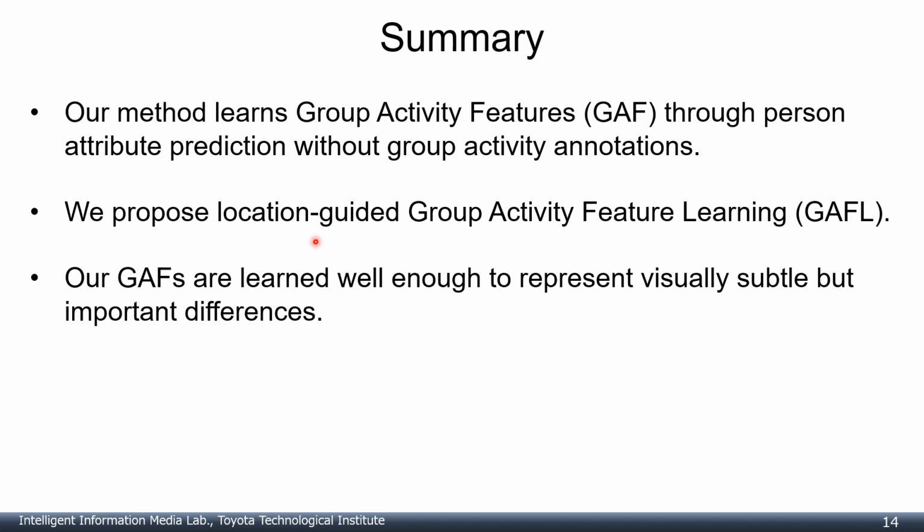In conclusion, our method learns group activity features through person attribute prediction without group activity labels. To predict the attribute of each person, we propose location-guided group activity feature learning. Experimental results show that our group activity features are learned well enough to represent visually subtle but important differences.